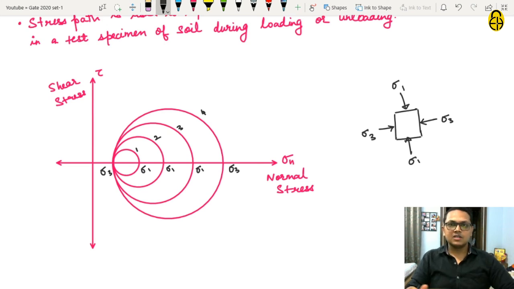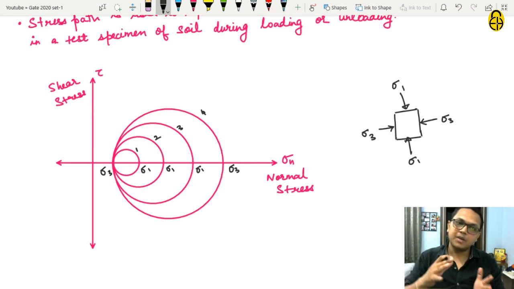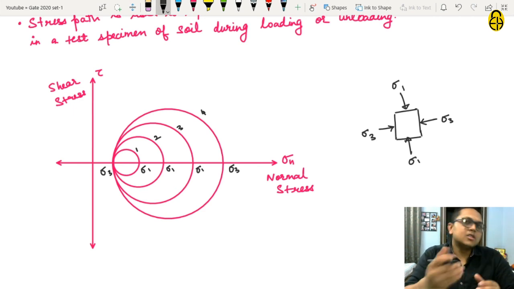Now if sigma 3 is constant and sigma 1 is increasing, that means the specimen is being compressed. So it is compression loading. Similarly, if you see all the loading conditions, you will get different series of Mohr circles and you will get different stress paths. Let us first check what is stress path and how is it drawn.